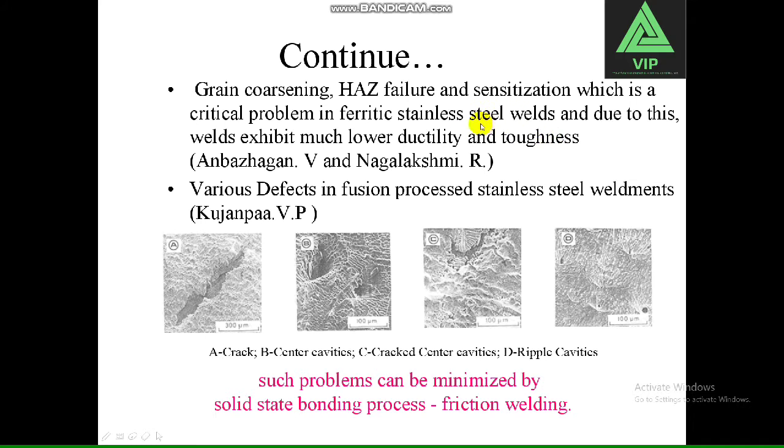The weld will get very sensitive to impact stress, so that the weld may break. So frictional welding is preferred for this type of metals.